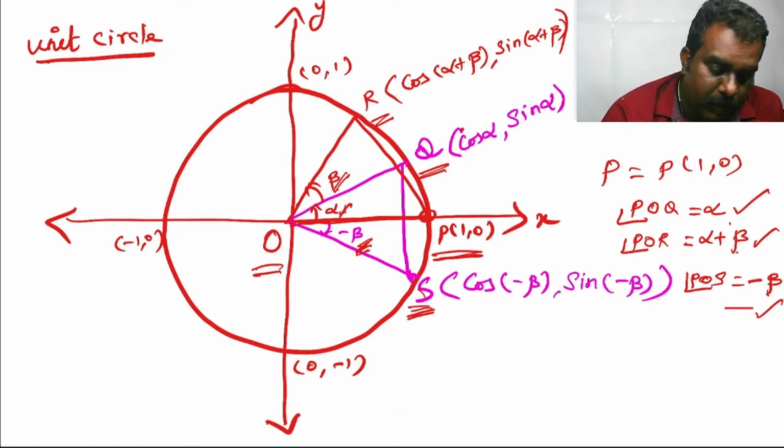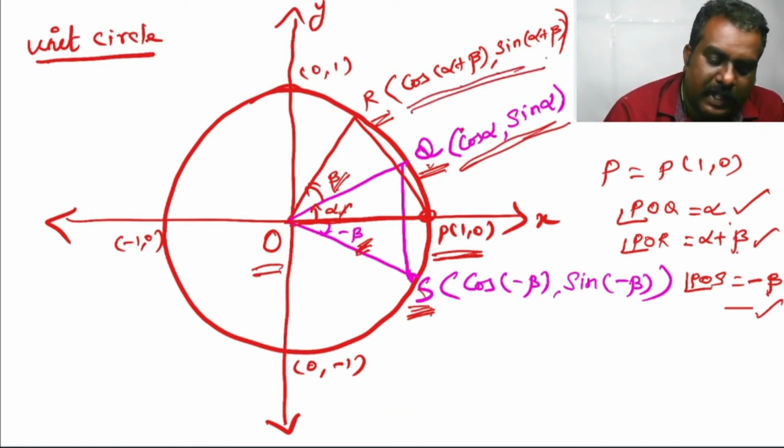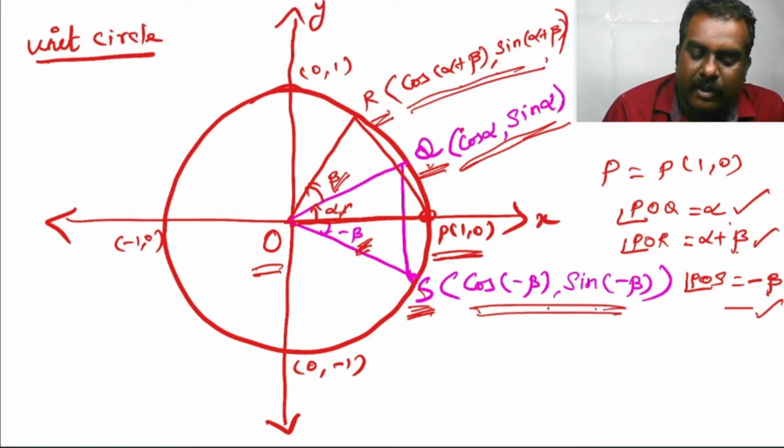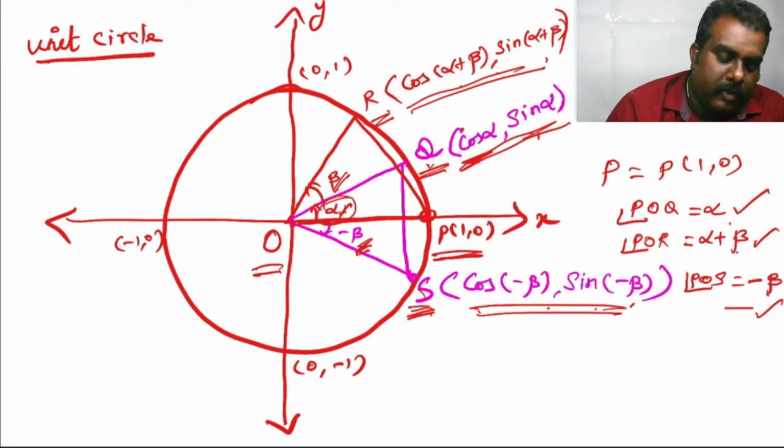Now the points Q, R and S are given by Q of cos alpha comma sin alpha, R of cos alpha plus beta comma sin alpha plus beta, and S of cos of minus beta comma sin of minus beta. I already explained the x coordinate can be taken as cos with respective angle and y coordinate can be taken as sin with respective angle. That is the reason we are taking cos alpha, sin alpha with respective angle alpha. Now see the diagram.